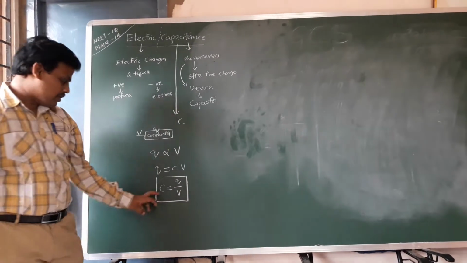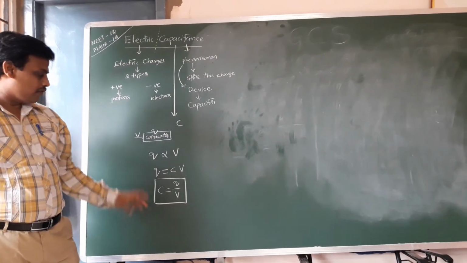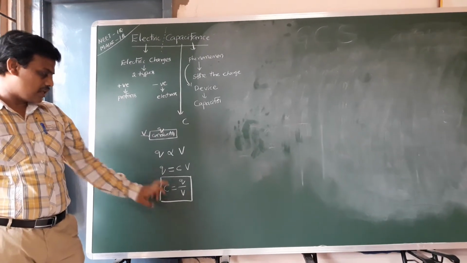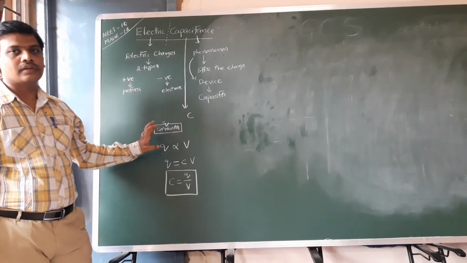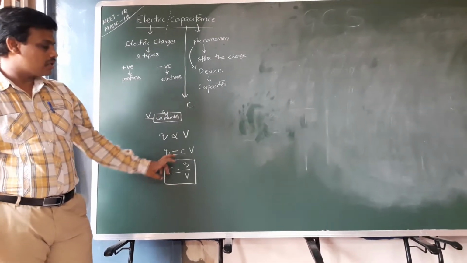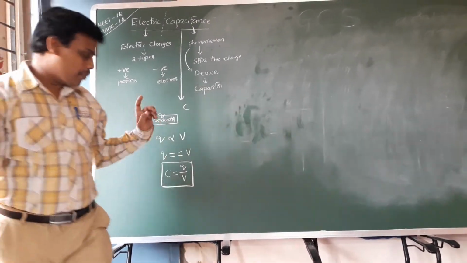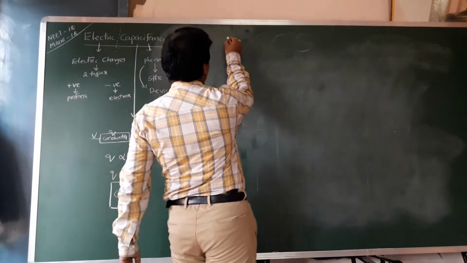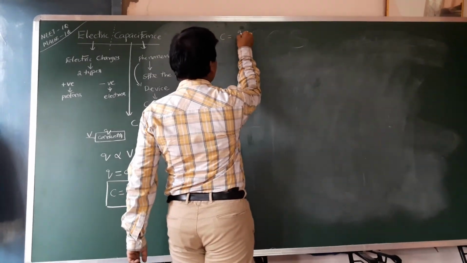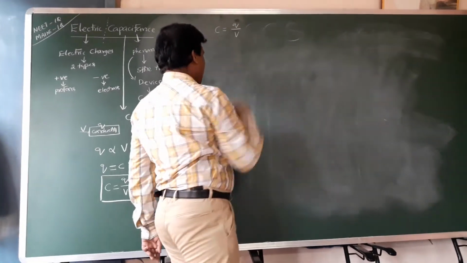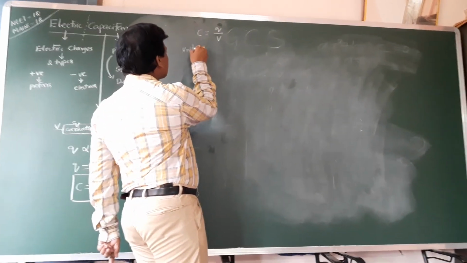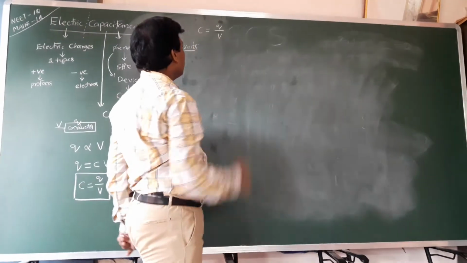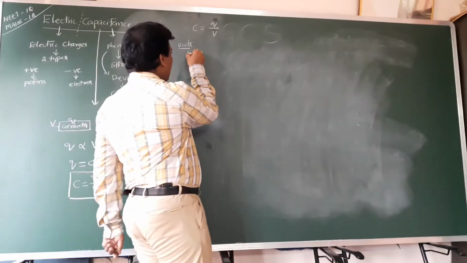So from this formula you can define the capacitance. Capacitance is the ratio of charge and potential on the conductor. By depending on this formula, C is equal to Q by V, we can write the units, particularly in the MKS system.